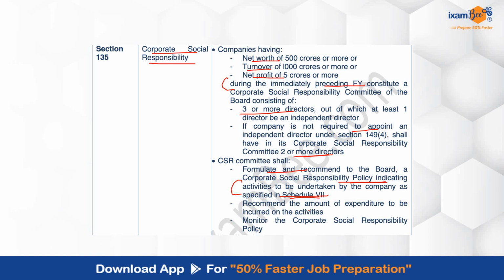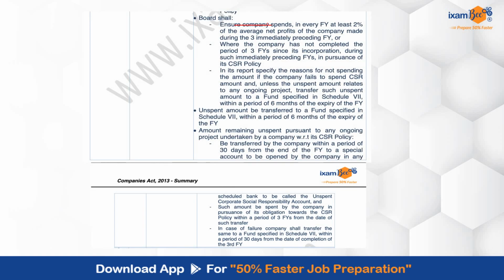Second thing which the committee will be doing is that it will also recommend the amount of expenditure which has to be incurred on the activities, monitoring the CSR policy which will be there, which is effective and all. It will also ensure that the company is spending in every financial year at least 2% of the average net profit of the company made during the 3 immediately preceding financial years.